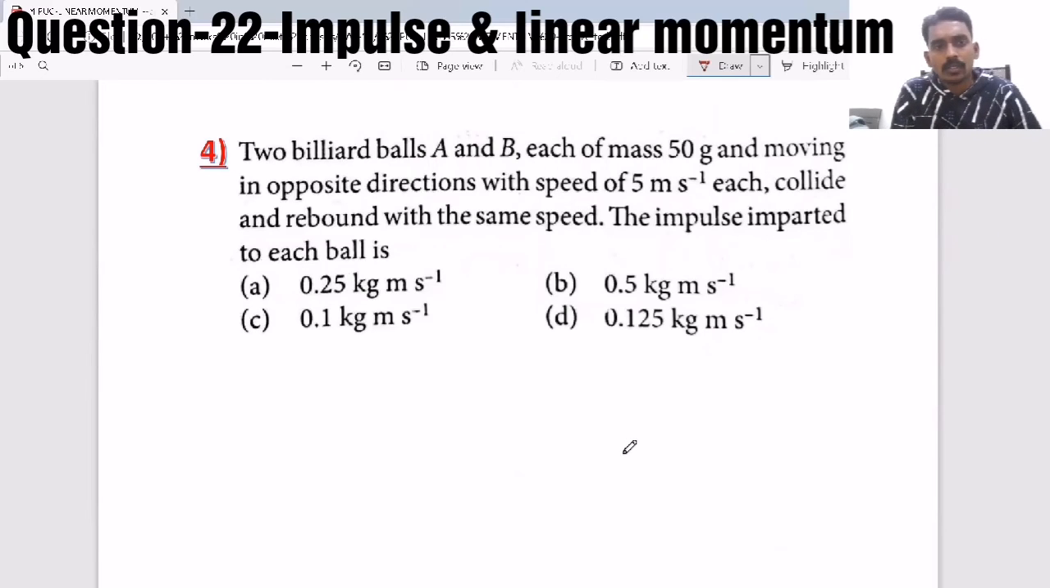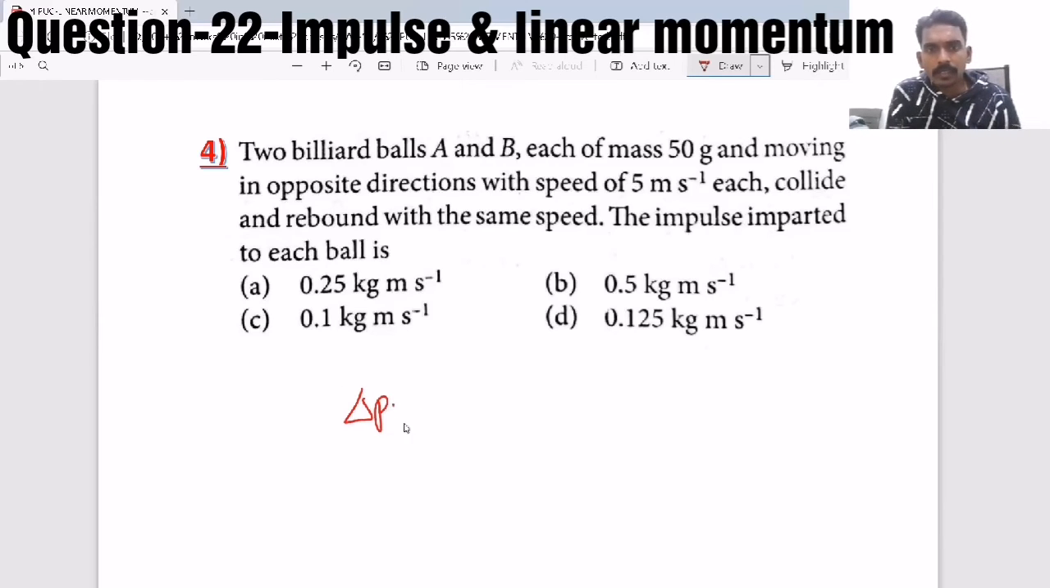Now another question. Two billiard balls A and B, each of mass 50 gram and moving in opposite directions with a speed of 5 meter per second each, collide and rebound with the same speed. The impulse imparted to each ball is? See here, they collide and rebound with the same speed.